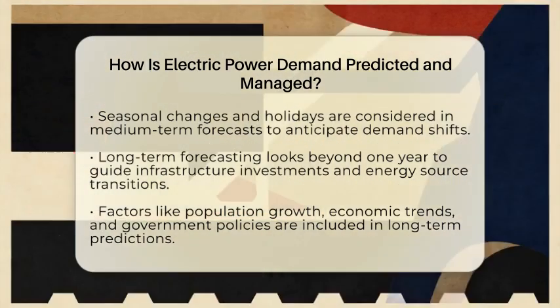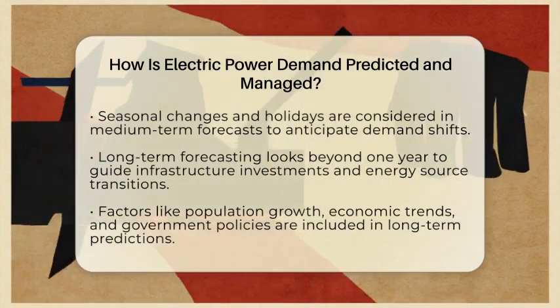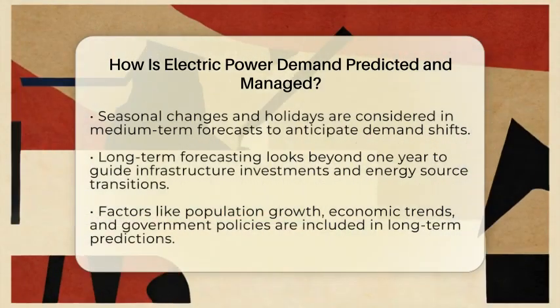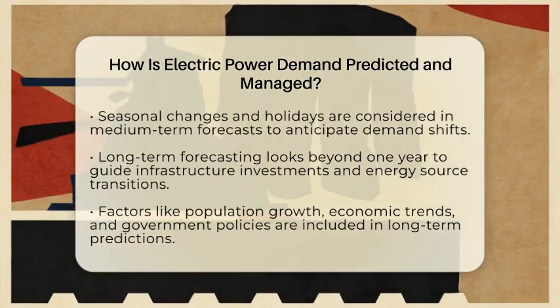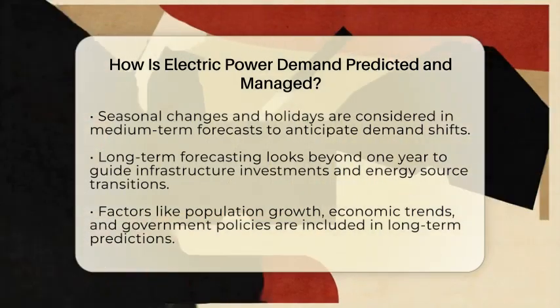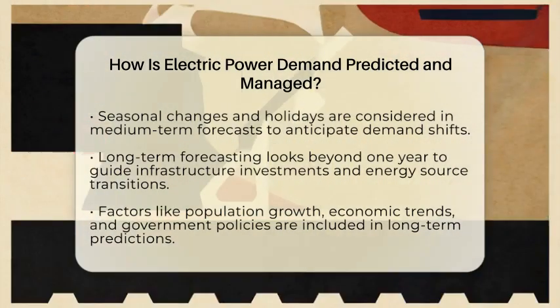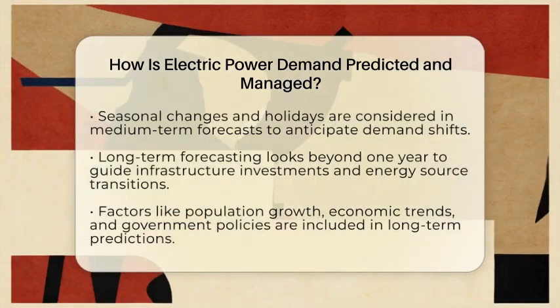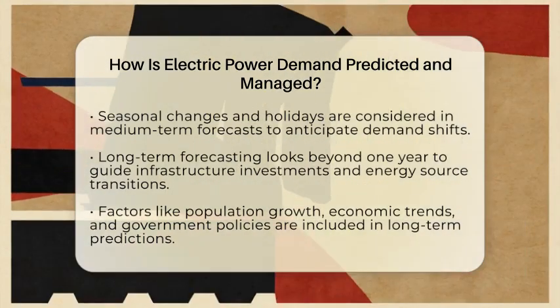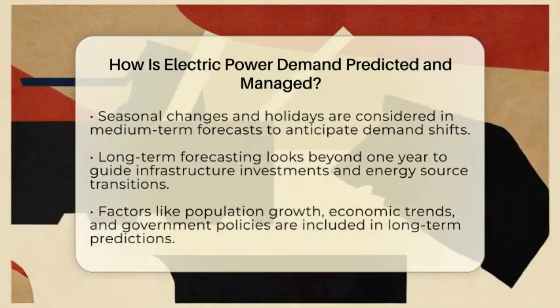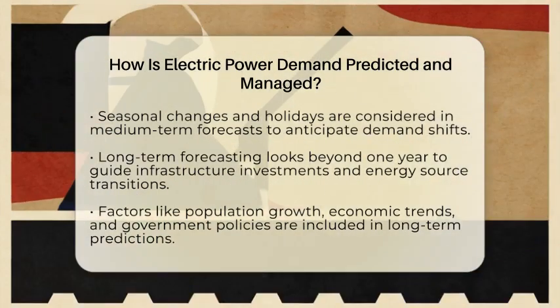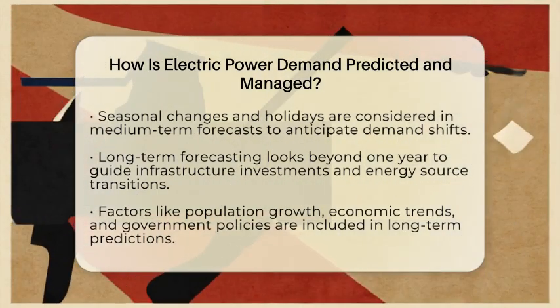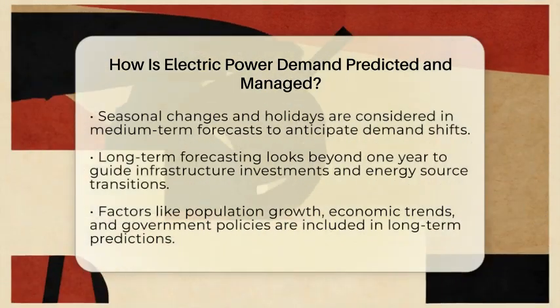Next is medium-term forecasting, which covers from 1 week to about a year. This helps with planning maintenance schedules and deciding how much fuel to stockpile. It also considers seasonal changes like higher heating needs in winter or cooling in summer, along with holidays and planned outages. Utilities analyze past usage data and external factors like weather patterns and calendar events to make these predictions.